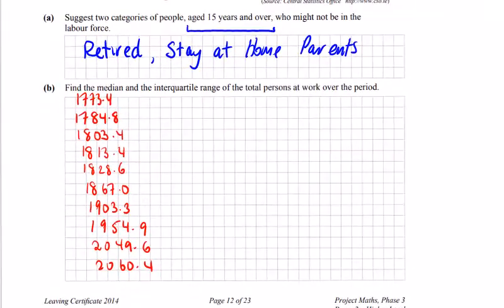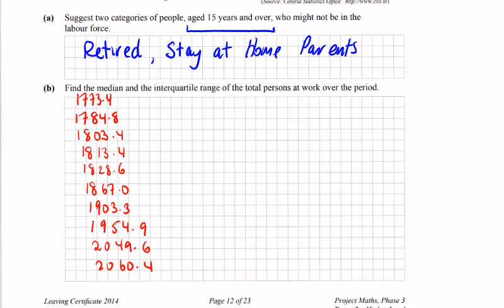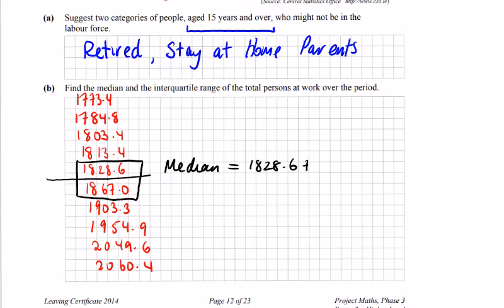So we're asked to get the median and the interquartile range. Well, when we've 10 pieces of data, we need to find the middle. And you can see the middle is here with 5 above and below. So that means that we have to take the average of these 2 numbers. So the median is equal to 1828.6 plus 1867, exactly, divided by 2, which is 1847.80. You did this at Junior Cert Maths.